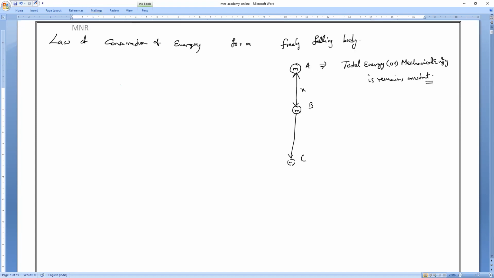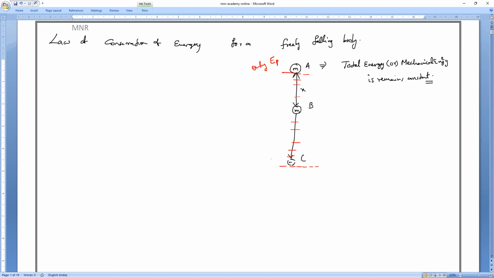You take any point, even 100 points from a certain height of a freely falling body, everywhere the sum of the kinetic energy plus the potential energy equals the total energy, and it remains constant. At the maximum height, it has only potential energy.